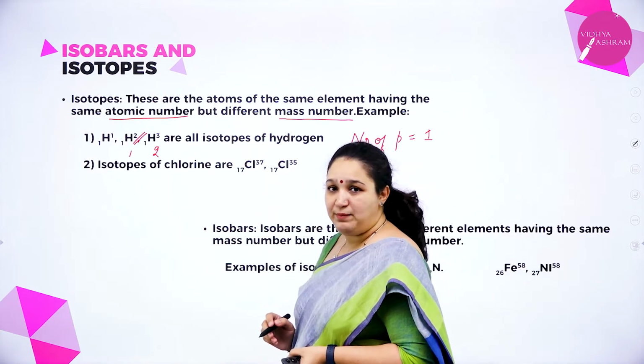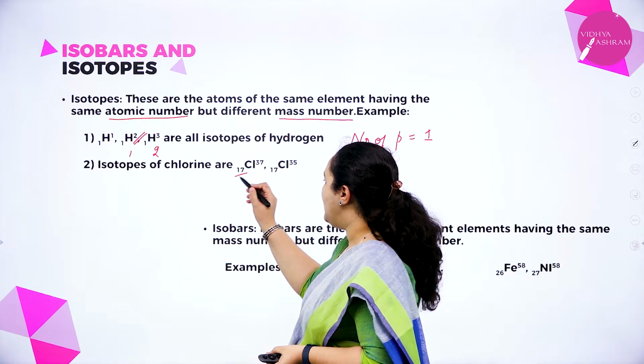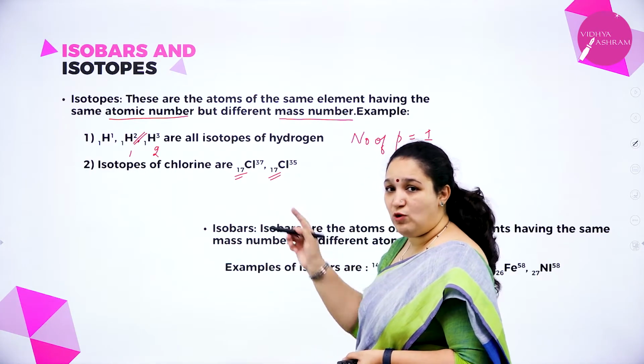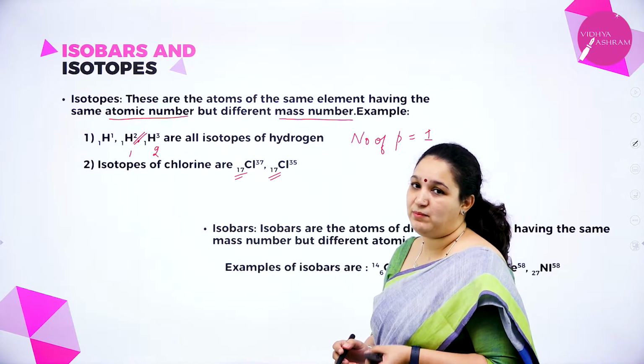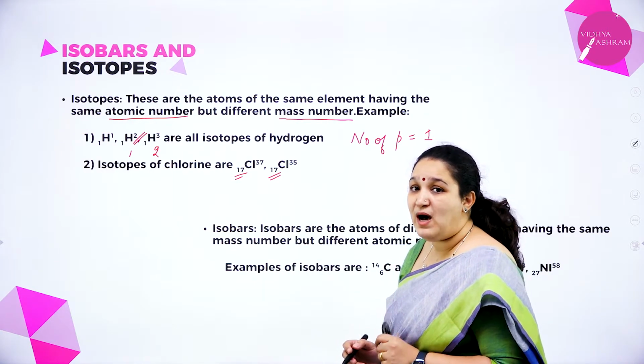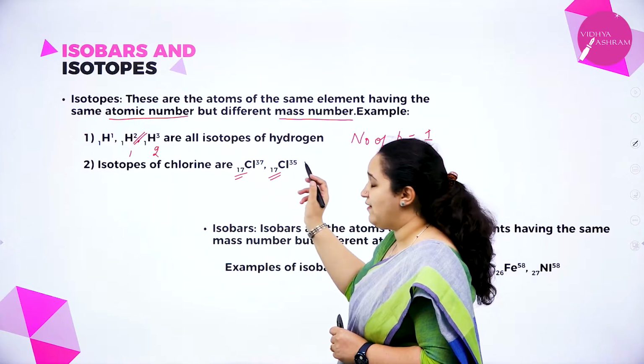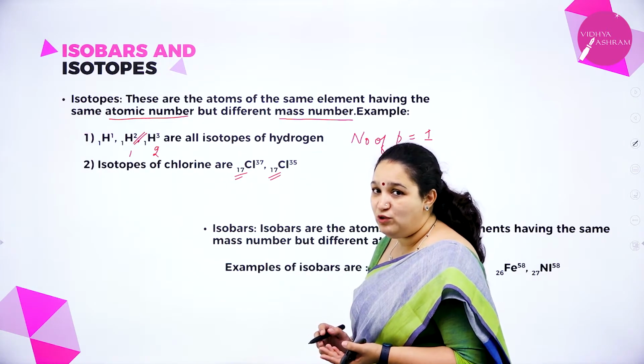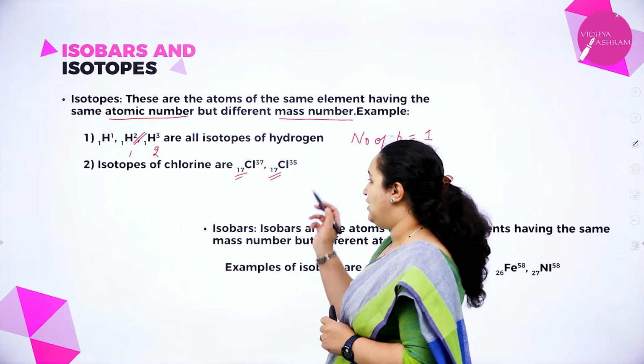Similarly, one more example is chlorine. Chlorine has atomic number 17. Both atoms of chlorine have the same atomic number 17, but the mass numbers are 37 and 35. That means the number of neutrons is again changing.